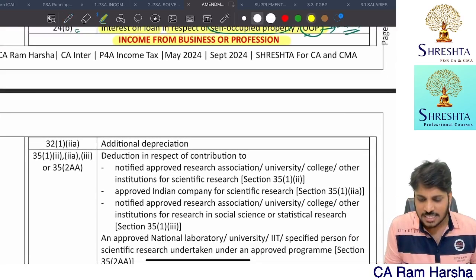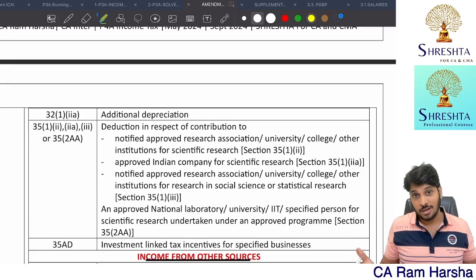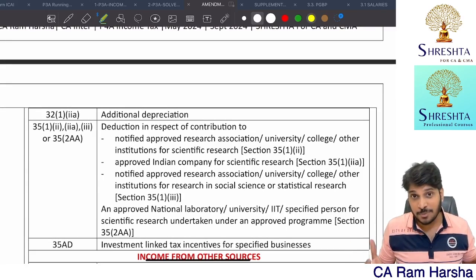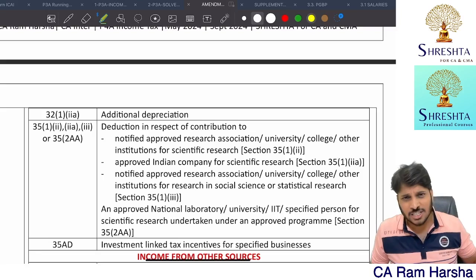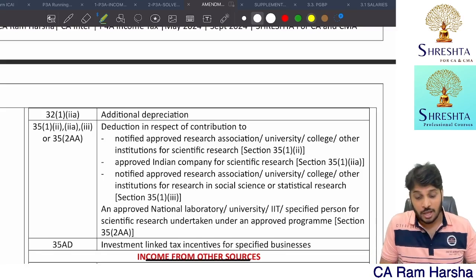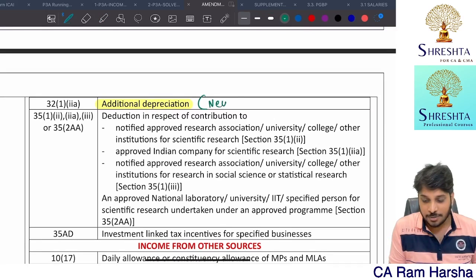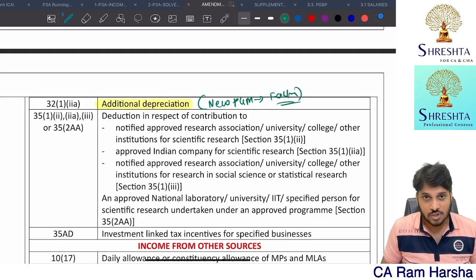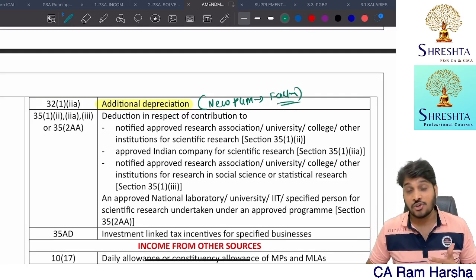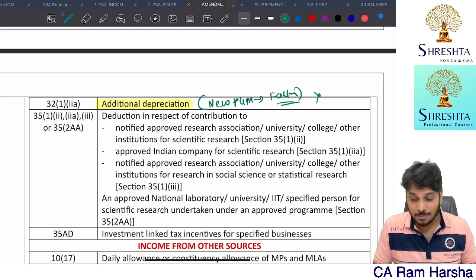Suppose I am a business SSE, sir. Salary also I have, house property I have, I'm also doing business. So if I'm having PGBP, there are so many deductions under PGBP, right? Can I claim all the deductions under default tax regime? No. You cannot claim additional depreciation. We all know additional depreciation we get on new plant and machinery installed in factory. Yes or no? On additional plant and machinery installed in factory, we are eligible to claim 20% additional depreciation. Yes or no? So that additional depreciation you will not get.